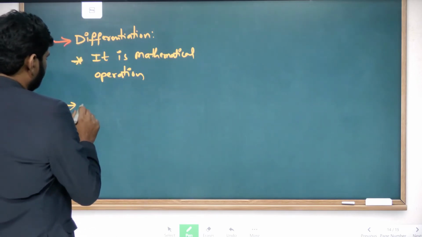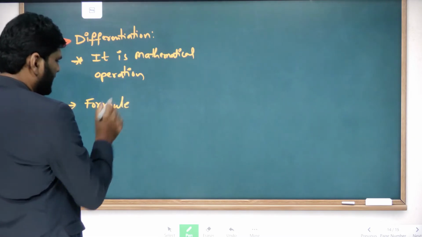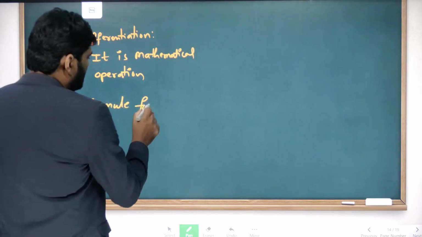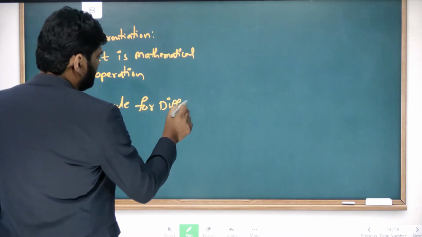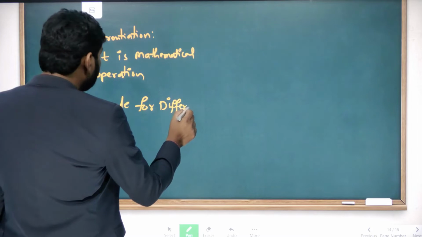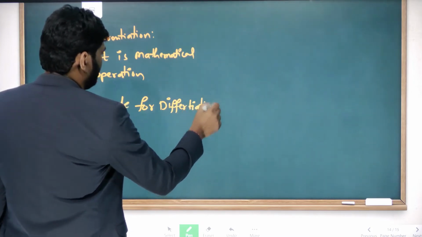Now the first formula. Formula for differentiation.